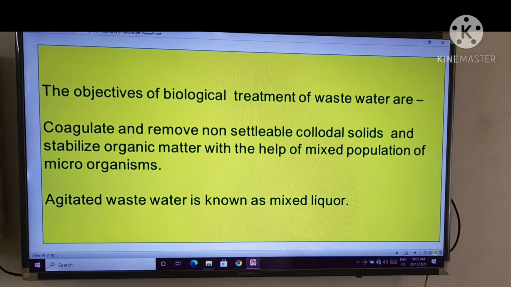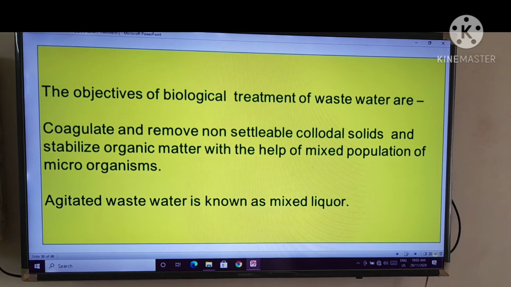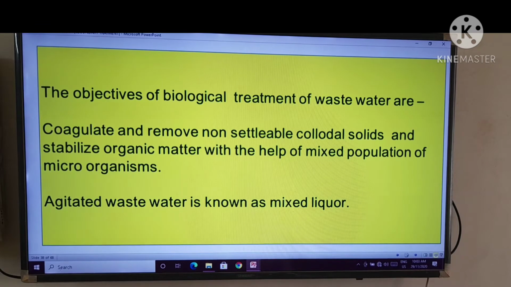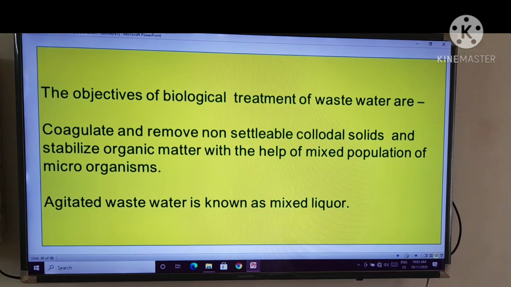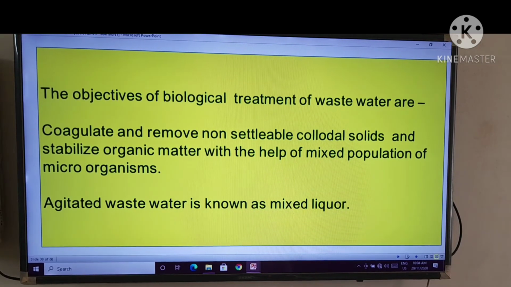The objectives of biological treatment of wastewaters are to coagulate and remove non-settleable colloidal solids and stabilize organic matter with the help of a mixed population of microorganisms. Agitated wastewater is known as mixed liquor. Please remember, these words were already used in your second practical, that is sludge volume index. The agitated wastewater is known as mixed liquor, MLSS, right? You know that.